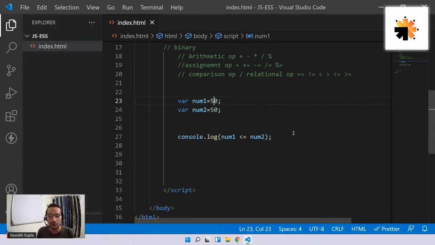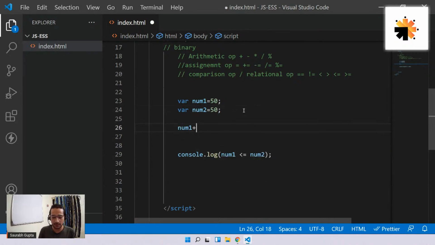So remember, you don't write true or false yourself. See, this comparison is giving me the output of true or false, just like when you do num1 plus num2, this operation gives you addition, right? 50 plus 50 gives you 100. So this operation is returning you a value, 100. Just like that, this comparison is going to give you either true or false. That's what I said in the start: whenever you perform a comparison, there will be only two outputs, either true or false.